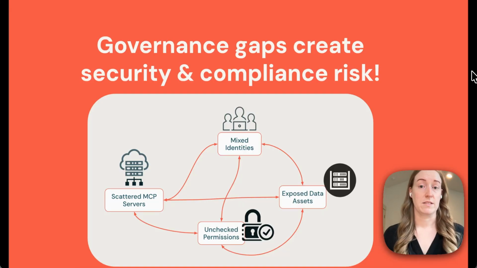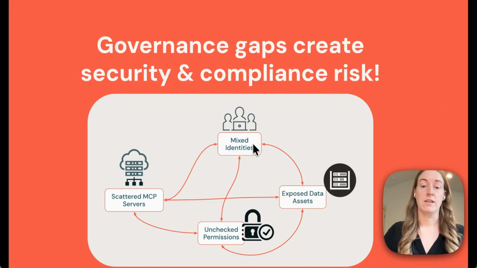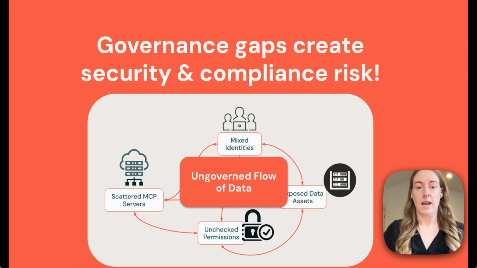This does create some risks. If you have MCP servers scattered across the enterprise, there's not really a central repository of them. You have a number of mixed identities in here. That could mean you have exposed data assets and unchecked permissions. All of this is really a nightmare to enterprises that are looking to deploy agents and have their workforce start to use AI at scale. They need to be able to solve all of these together. All of this creates an ungoverned flow of data, and ultimately that's what we're looking to solve and what we're helping a number of companies all across the world solve today.